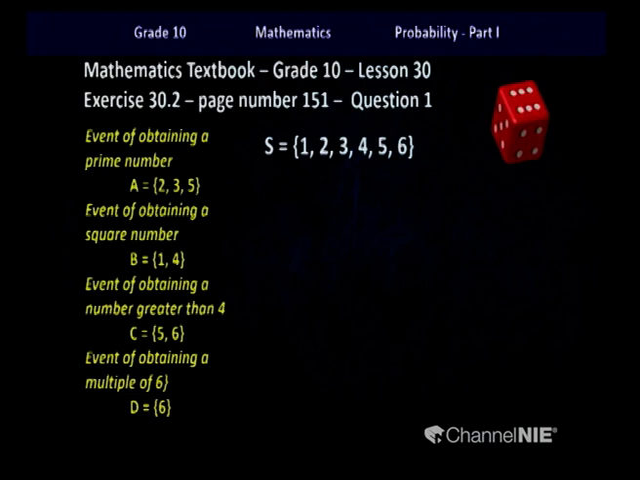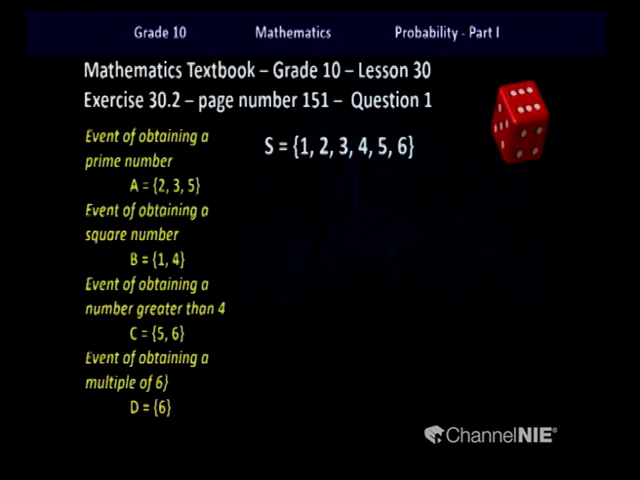So children, I have written down the possible outcomes 2, 3, 5. Event B has 2 outcomes, 1 and 4, because it was the event of obtaining a square number. Event C, obtaining a number greater than 4, also has 2 elements, 5 and 6. The event of obtaining a multiple of 6, that is event D, has only 1 outcome.